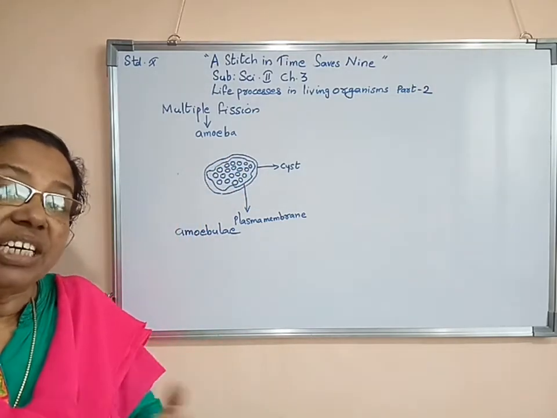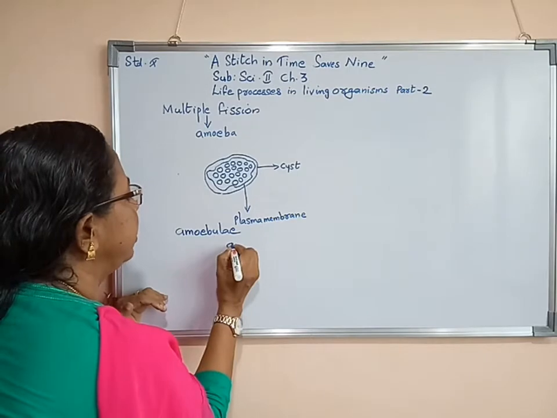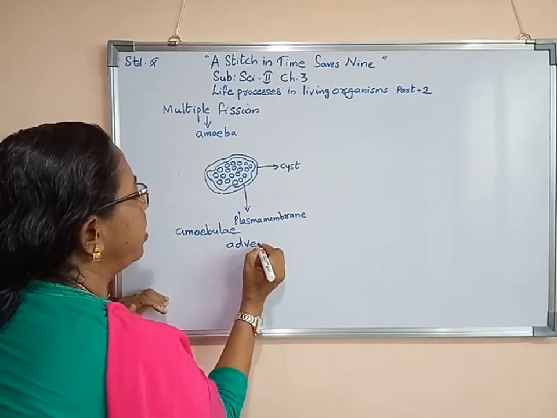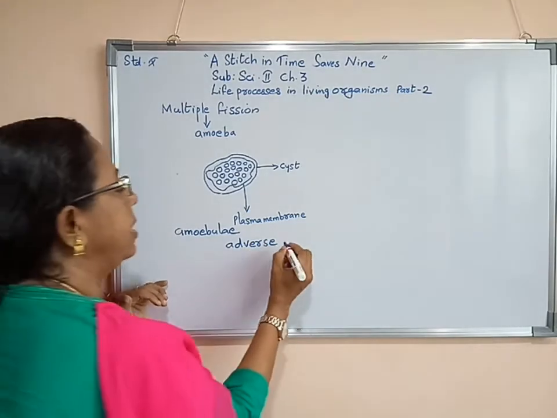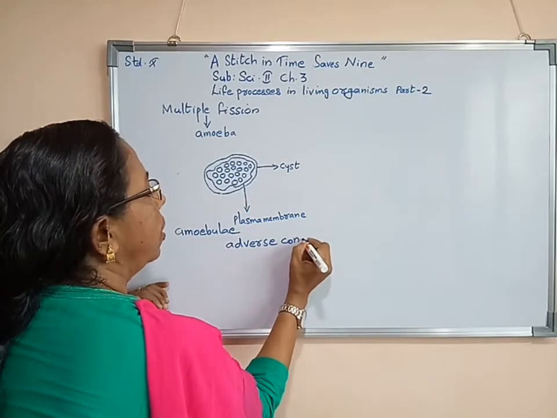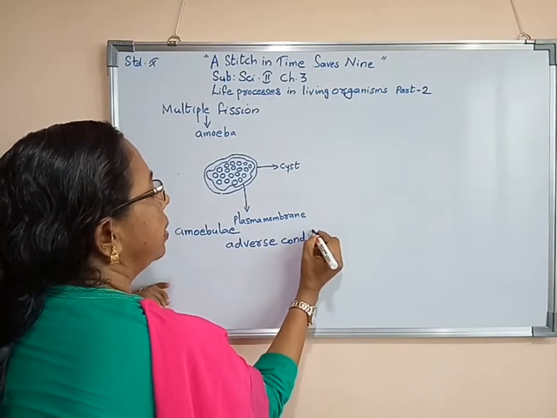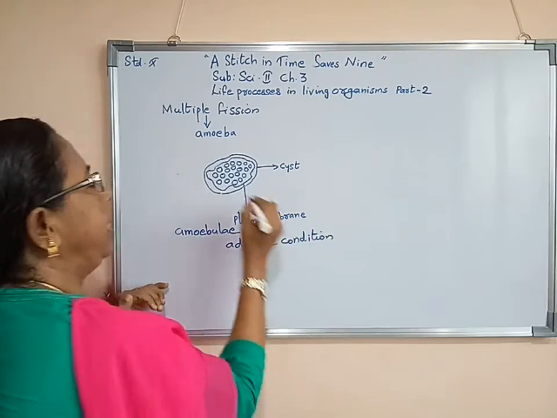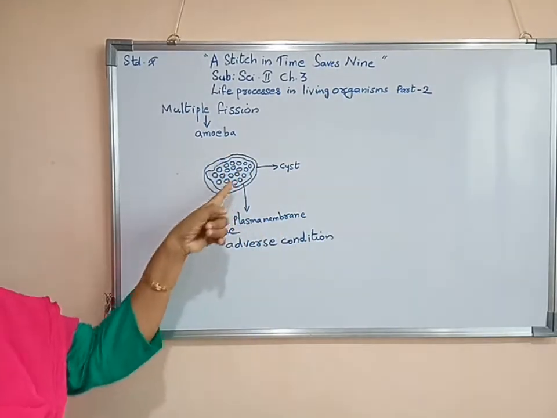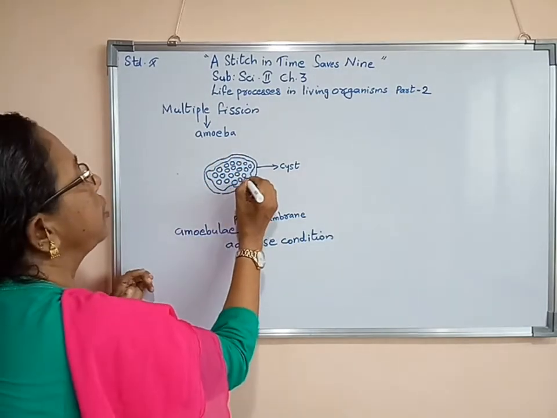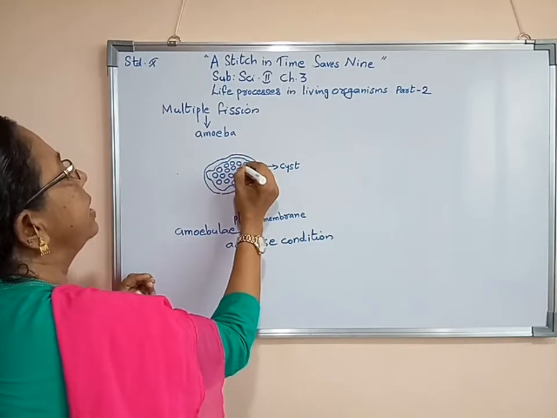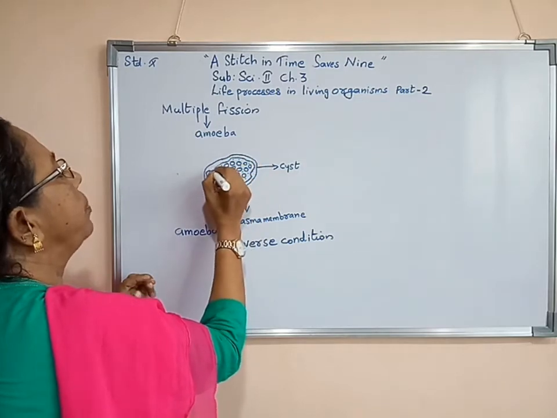Till that time all amoebulae will remain inside this cytoplasm. Here full of cytoplasm will be there. Inside, all these amoebulae will be there.